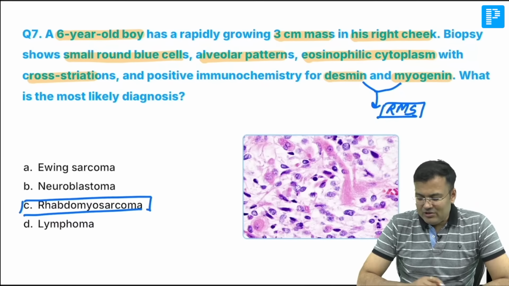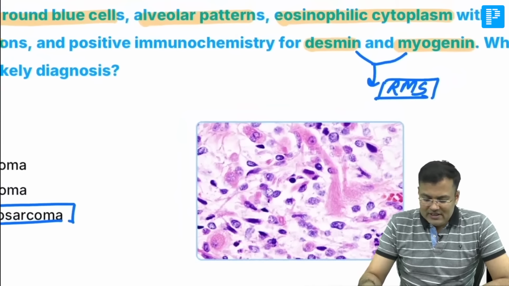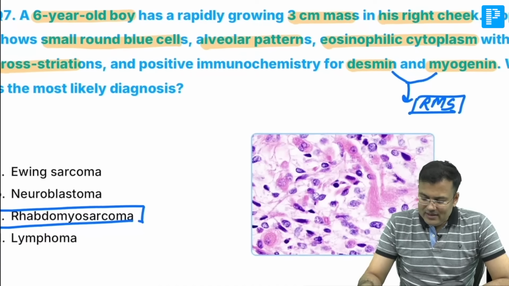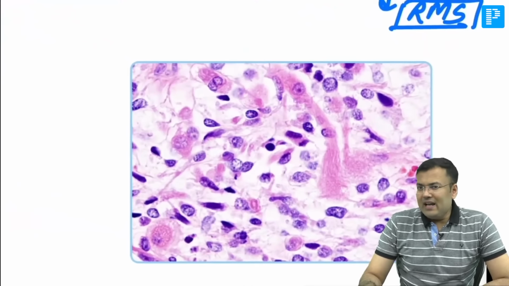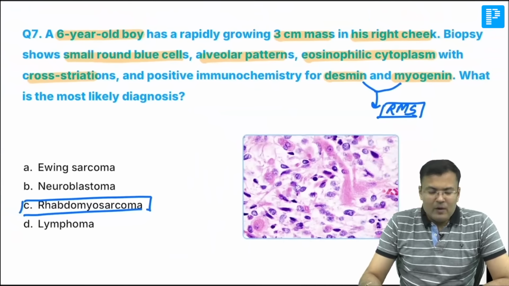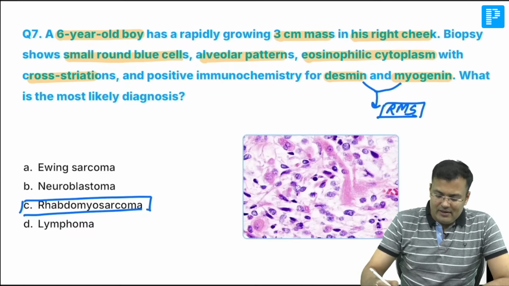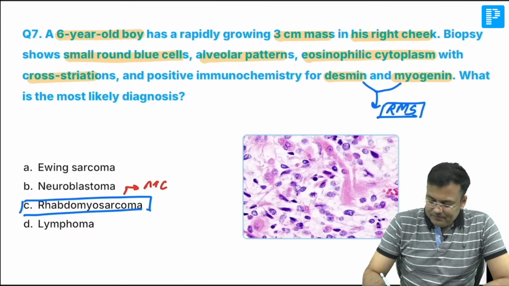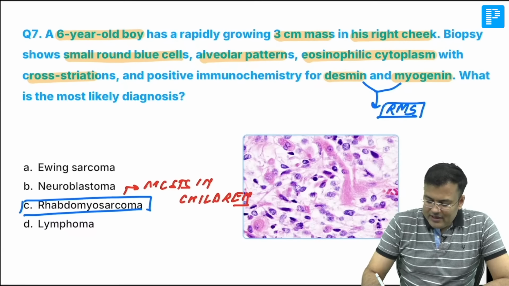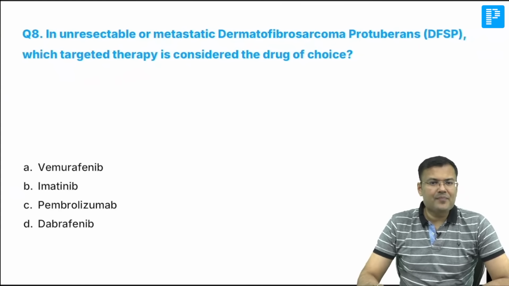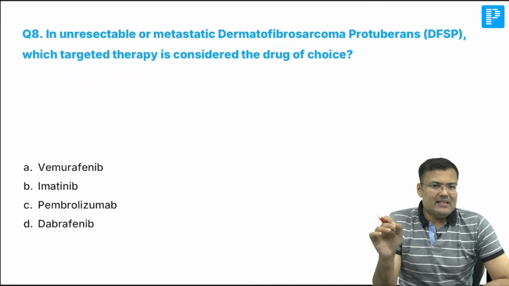Patient is having rhabdomyosarcoma. In this image also you can notice that these are small round blue cells. There is alveolar pattern, eosinophilic cytoplasm. What is this? Rhabdomyosarcoma. What is the special question asked in relation to rhabdomyosarcoma? Remember, this is most common soft tissue sarcoma in children. So most common soft tissue sarcoma in children, that is rhabdomyosarcoma. Clear? Next question, easiest.